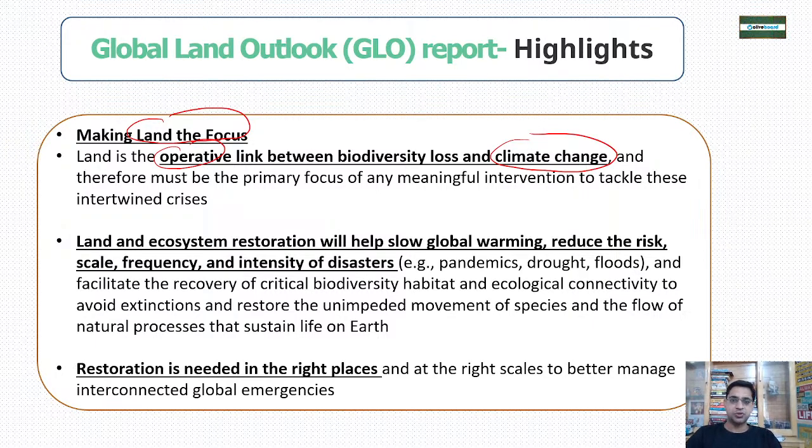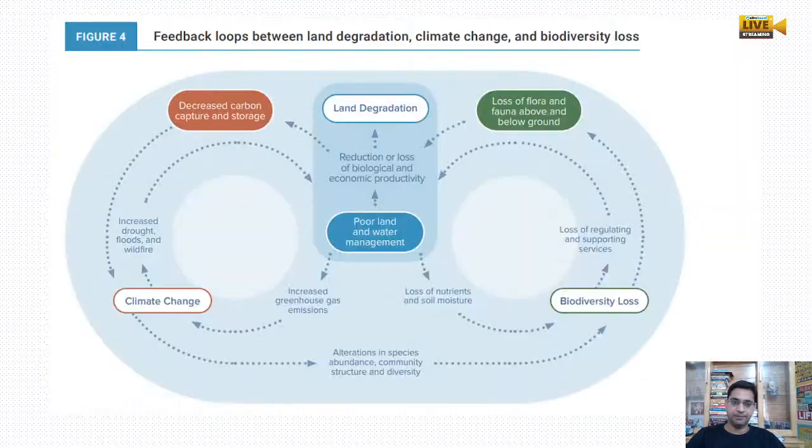Okay, so we have to make sure that we restore by slowing global warming. We have to reduce the risk, reduce the scale, and reduce the frequency and intensity of disasters by only helping and focusing on the land. Okay, restoration has to be done at the right place, at the right scale, with properly connected people.